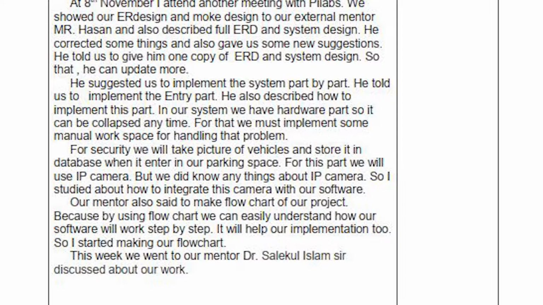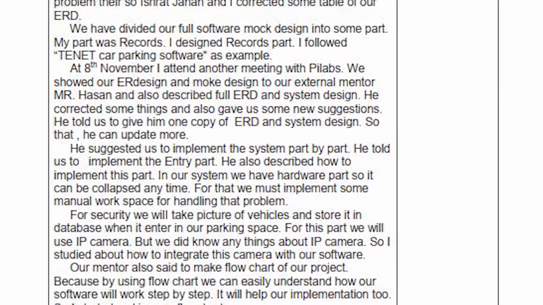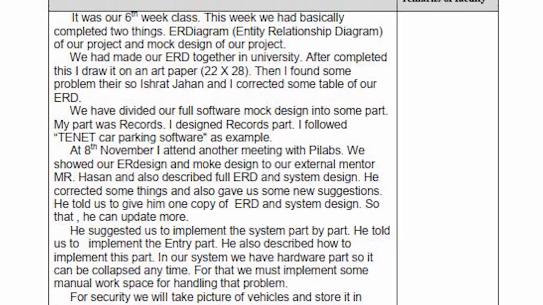Our mentor also said to make a flowchart of our project, because by this flowchart we can easily understand how our software will work step by step. It will help our implementation too. So I started making our flowchart. This week we also went to our mentor Dr. Salakul Islam, and sir described our work. Thank you.